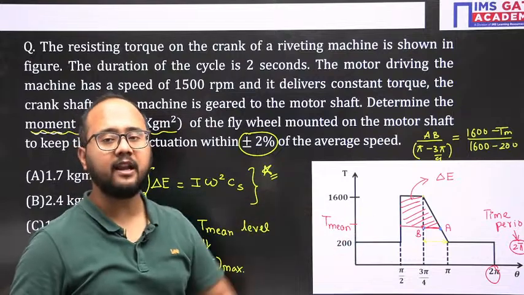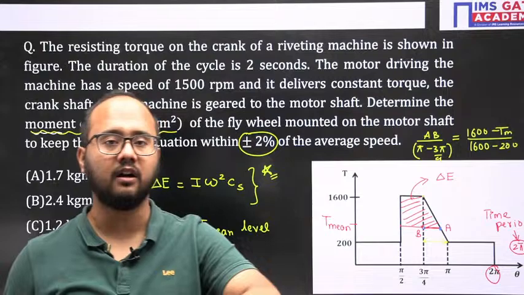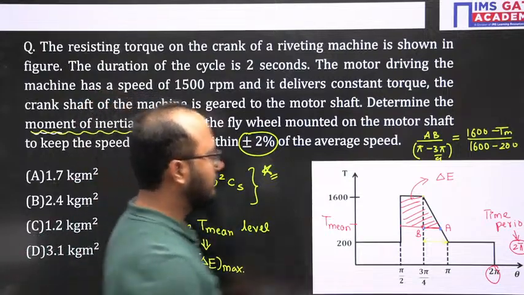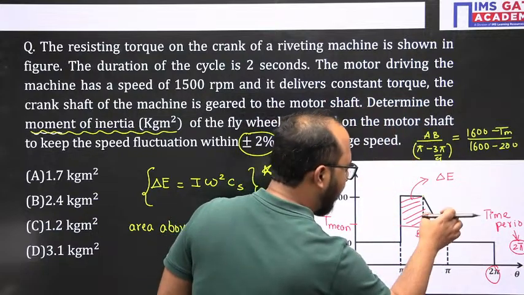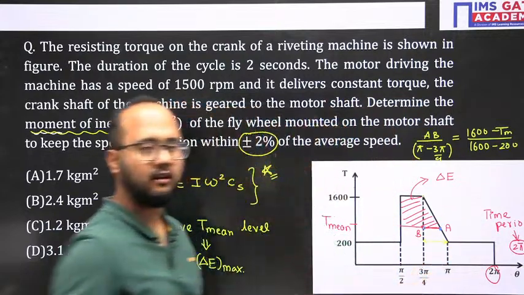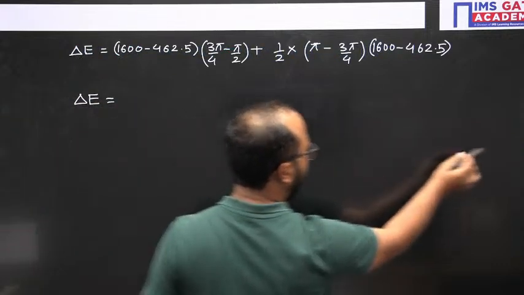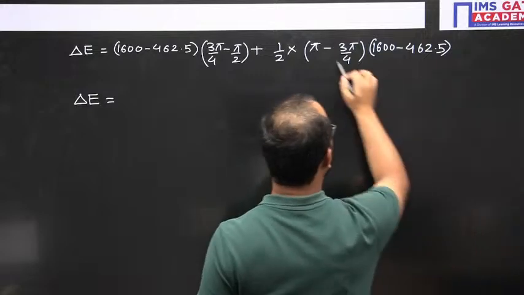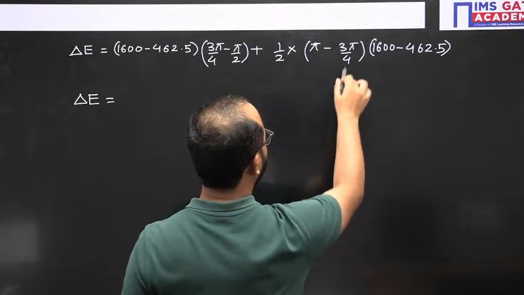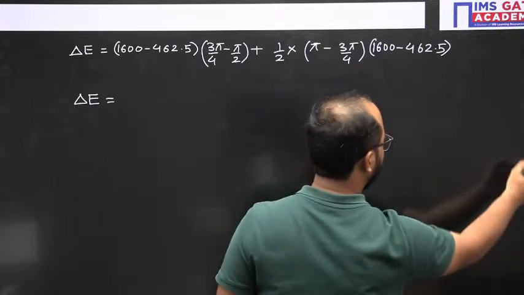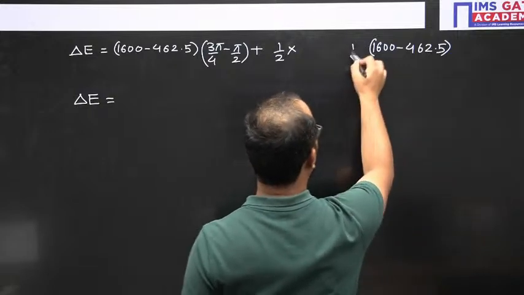From here we need to put the AB value, because if the calculation of the area is done wrong, then we will get wrong answers. So let me tell you this again. By mistake we will put the wrong AB value and get a wrong answer. Mean torque, everyone got the same answer, but see the value coming here is AB. Let me erase this part. Here AB will be coming.